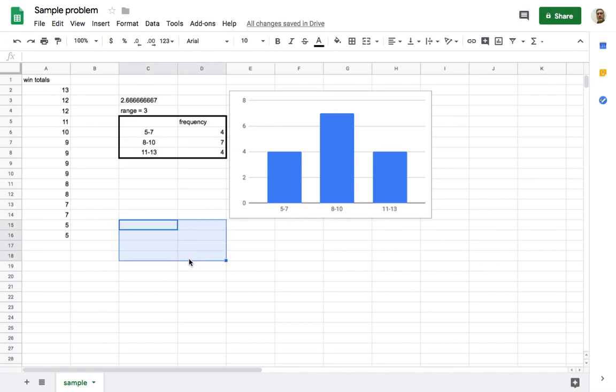And then you can do your mean, median, mode right there. You can do your standard deviation variance right there.